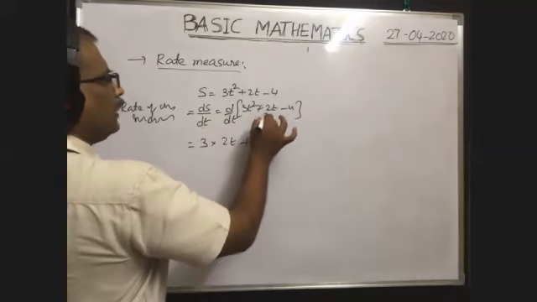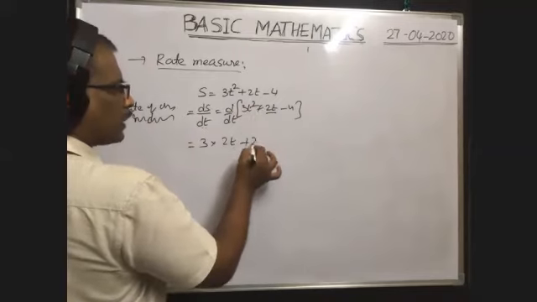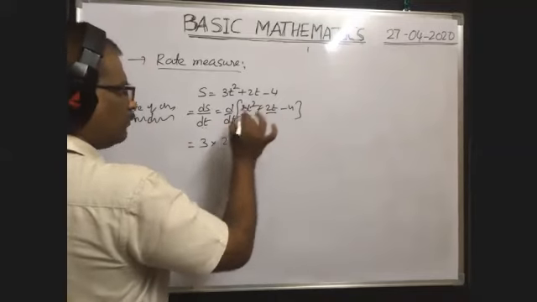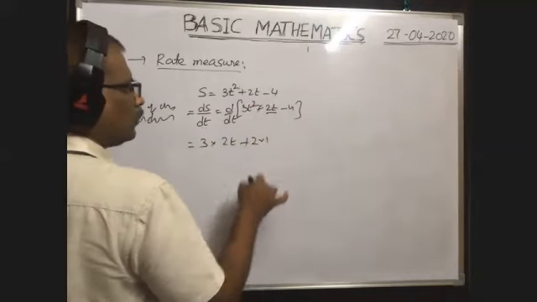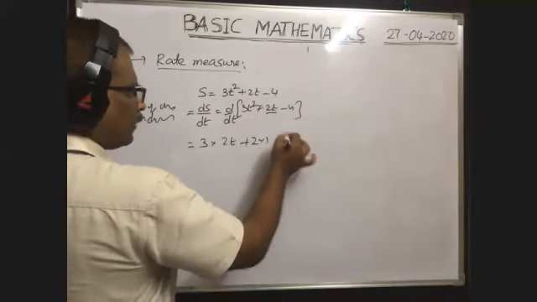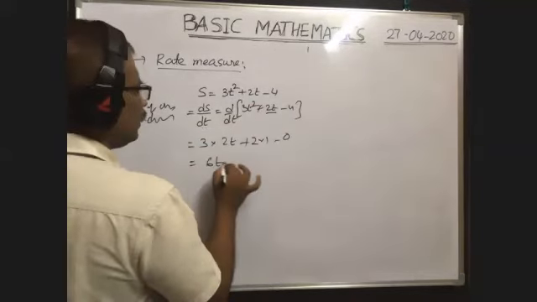Plus differentiation of this one. As 2 is constant, you write it outside into differentiation of t with respect to time. Differentiation of t with respect to time means 1 only, no? Minus differentiation of constant is always 0. This is equal to 6t plus 2.